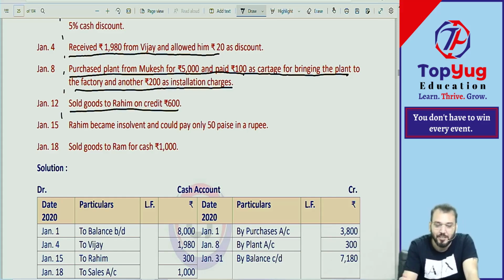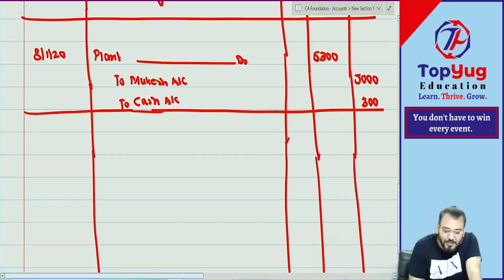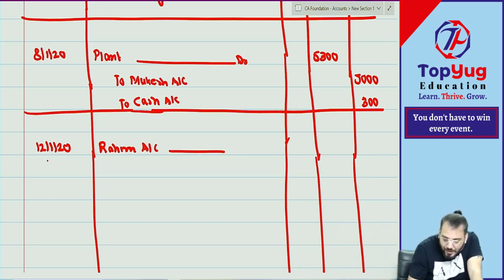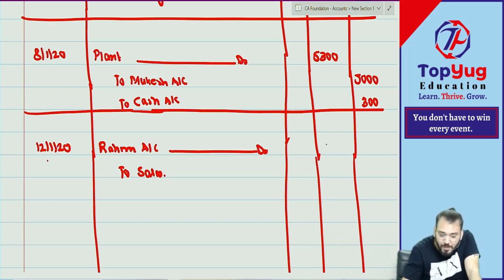So this is the journal entry. What they have said: sold goods to Rahim on credit. What journal entry? Rahim account debit to sales. Very good. Excellent. Rahim is what, debtor or creditor? Receivable or payable? Receivable. What is the amount? 600.